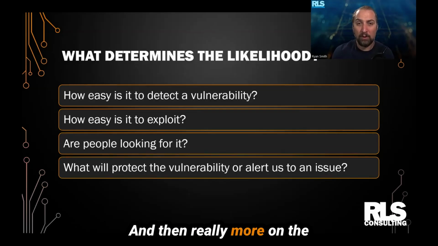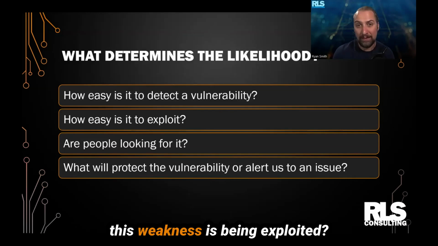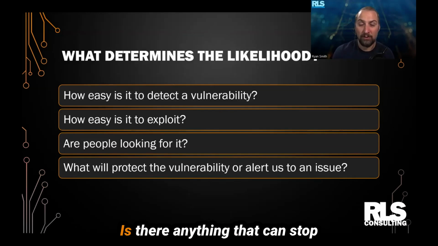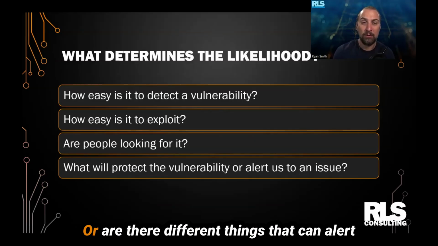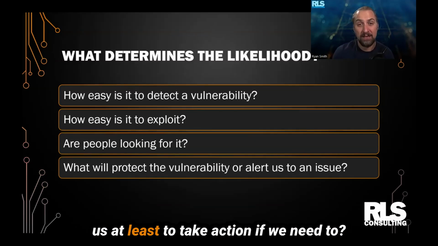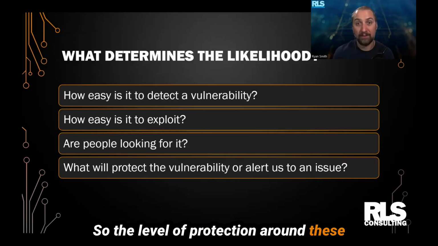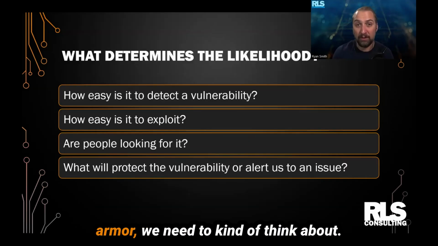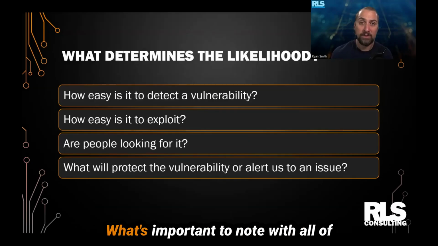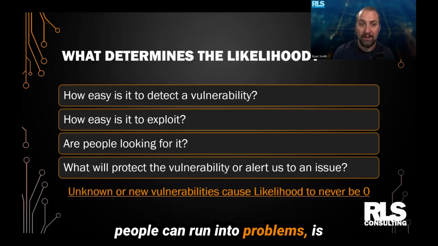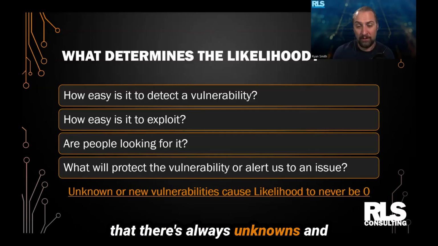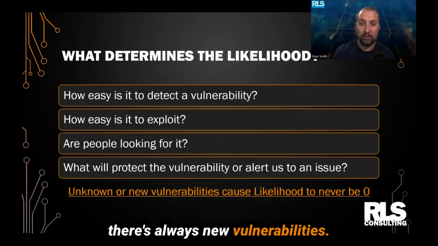And then really more on the protection side of things, what are we doing to tell us if this weakness is being exploited? Is there anything that can stop somebody, make it harder maybe for them to get into it? Or are there different things that can alert us at least to take action if we need to? So the level of protection around these areas of weaknesses, these chinks in our armor, we need to think about. What's important to note with all of this, and this is where people can run into problems, is that there's always unknowns and there's always new vulnerabilities.